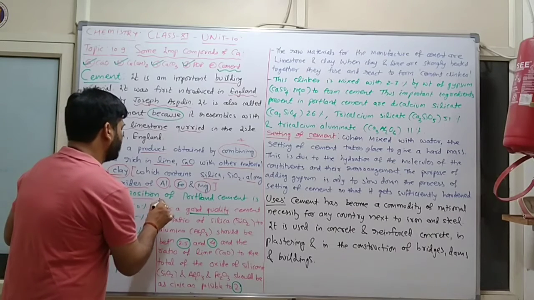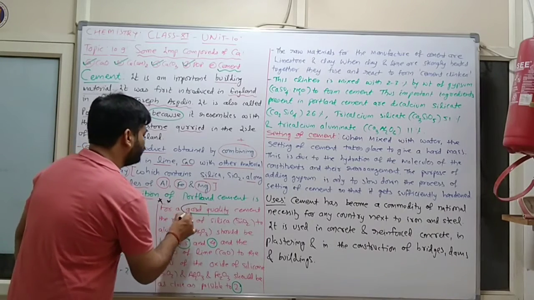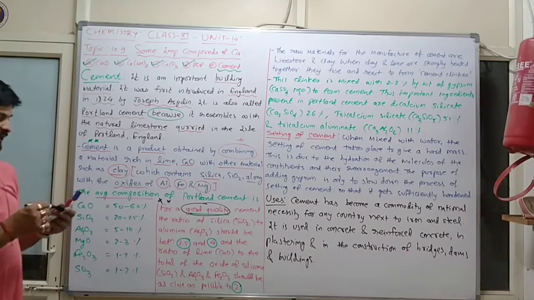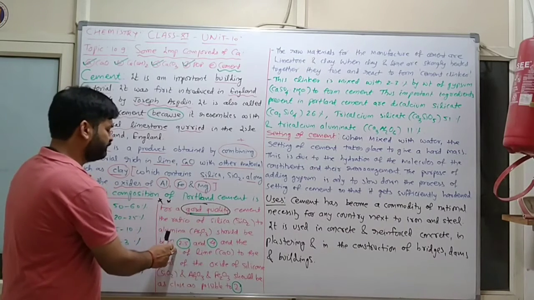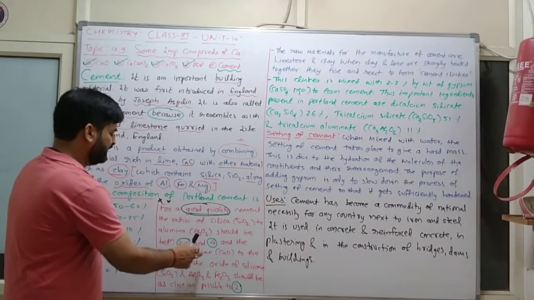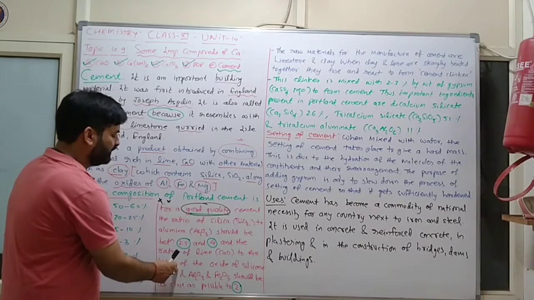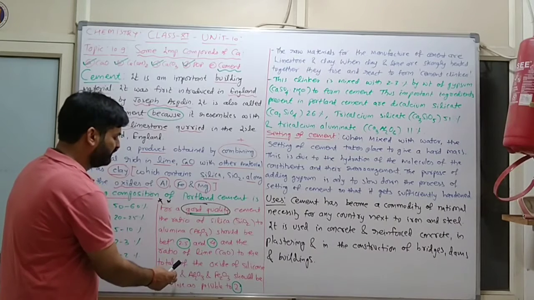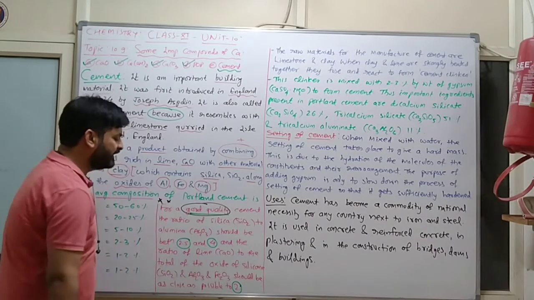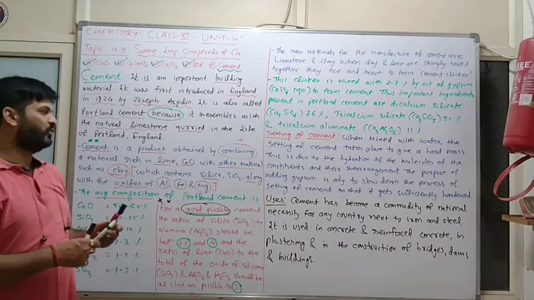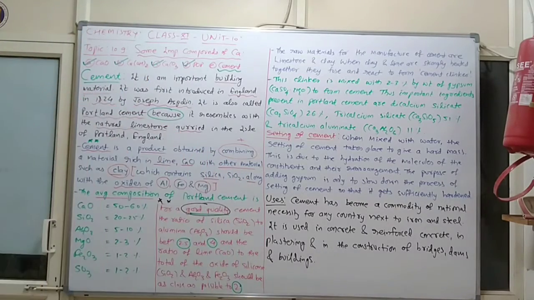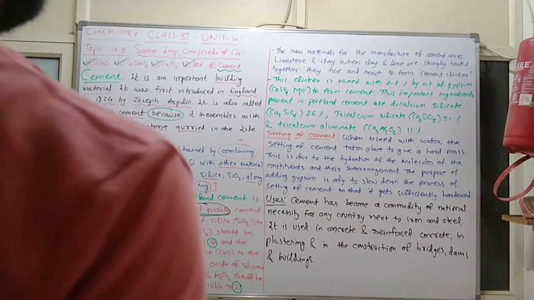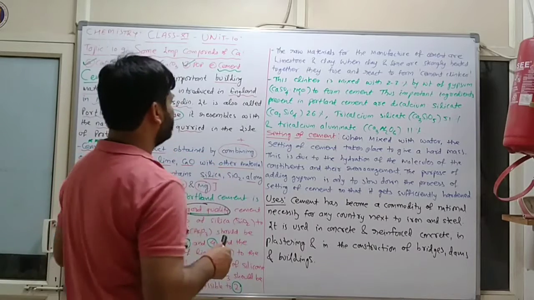Again I am repeating. See, for better quality cement, the ratio of silica to alumina should be between 2.5 and 4, and the ratio of lime to the total of the oxides of silicon, aluminium oxide and iron oxide should be as close as possible to 2. So this is one of the most important paragraphs in case of cement.